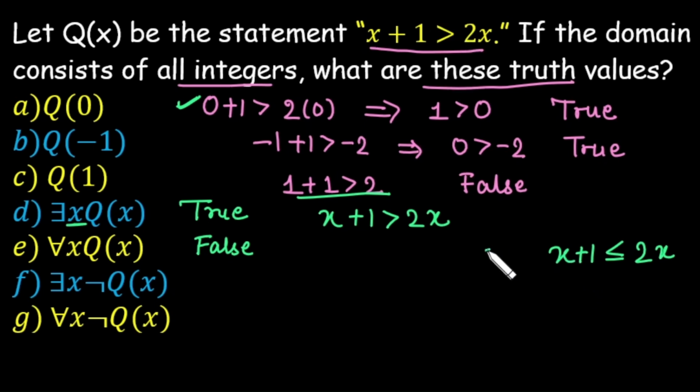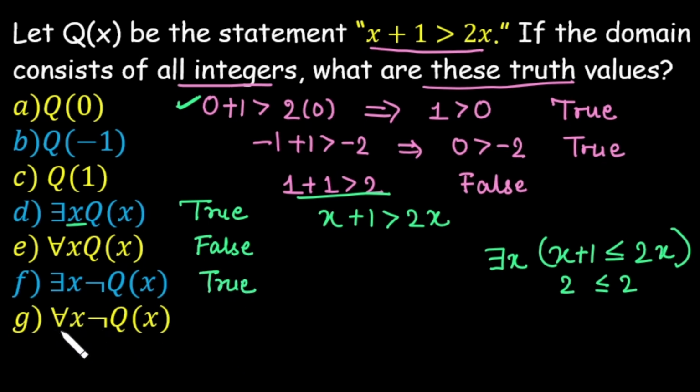So now whether there exists any value of x such that x plus 1 is less than equal to 2x, तो किसी भी x के लिए क्या ये statement valid है? Means true है? Let's check it. You can put x is equal to 1. When you put x is equal to 1, this is 2 and this is again 2. तो valid है? It means the statement is true.